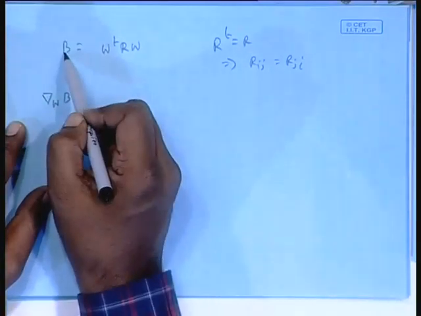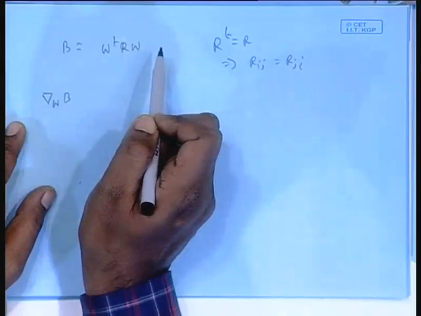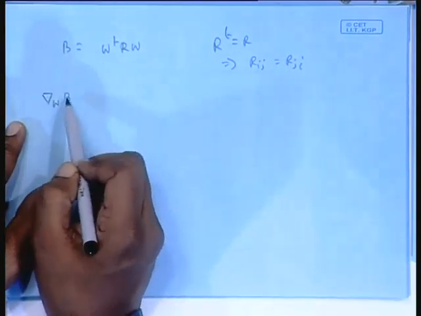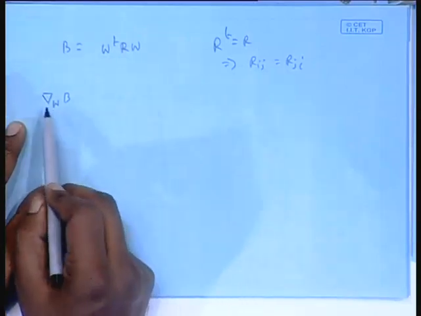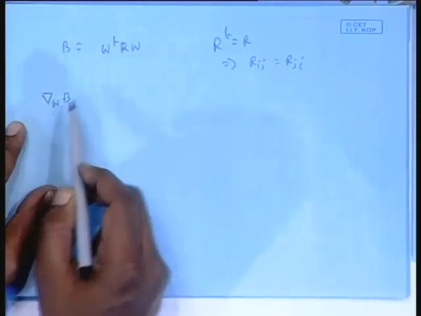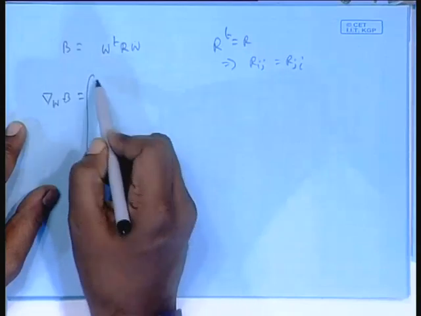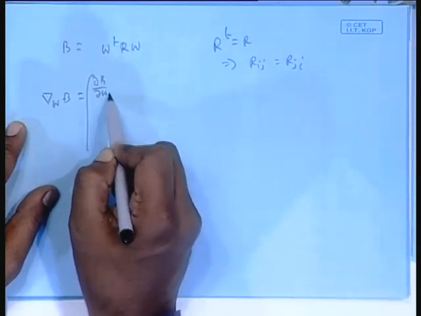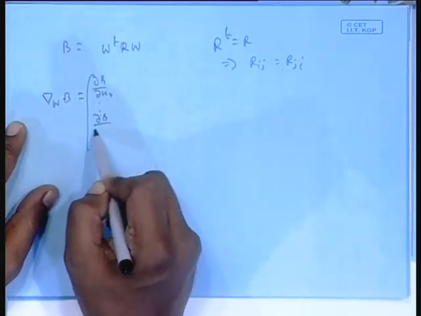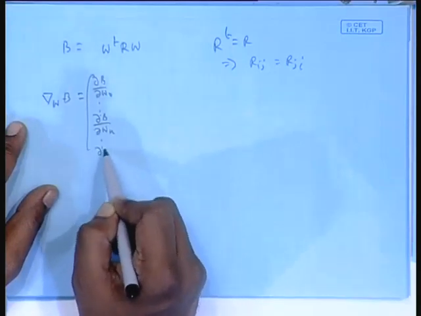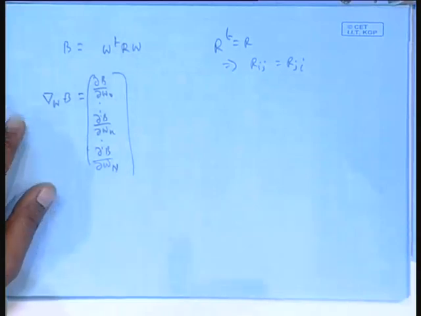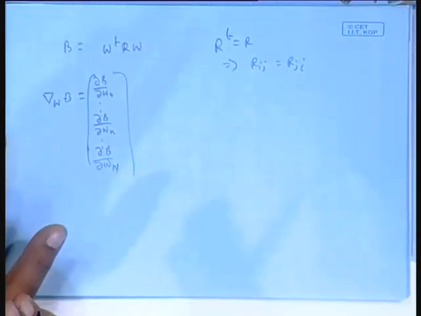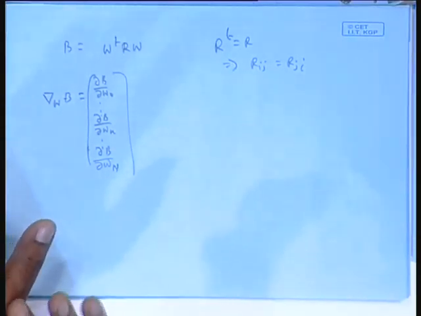Any scalar is a function of the weights W0 to Wn, and if you differentiate with respect to each of them, put them in a vector form, I say compactly that this is del_W of B, which is nothing but again the same definition, del B/del W0 ... del B/del Wk ... del B/del Wn. Fine. This is what we have to find out.